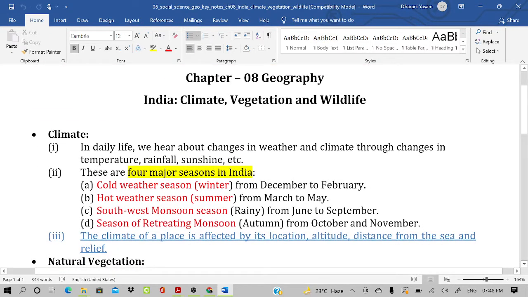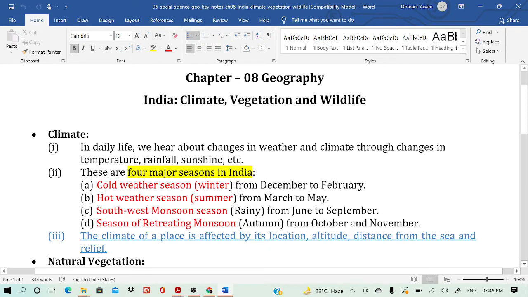Cold weather season, that's the winter monsoon, from December to February. Hot weather season, the summer season, from March to May. Then the southwest monsoon season, rainy, from June to September. Season of retreating monsoon, or autumn, from October to November. That's very important, just grasp this.